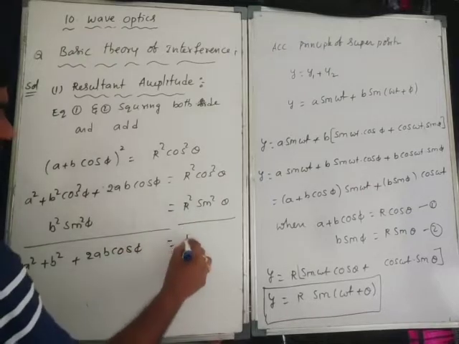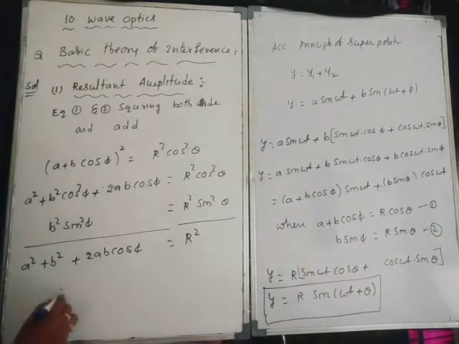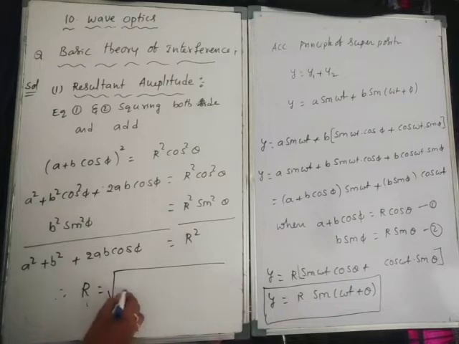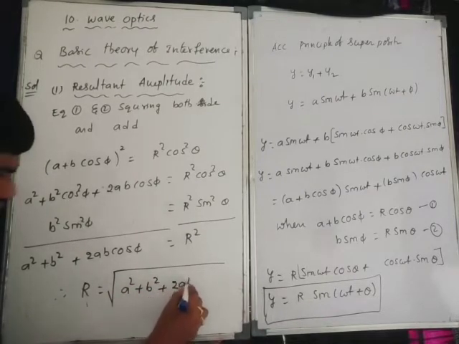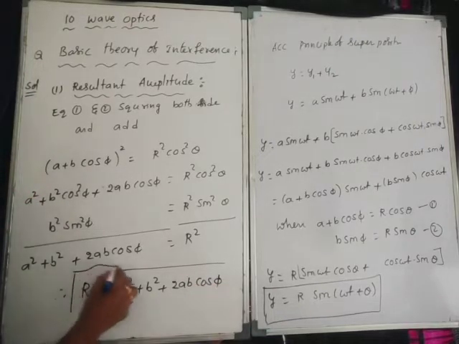Now R square take common, so sin square theta plus cos square theta is equal to 1. Therefore resultant amplitude R is equal to root over (A square plus B square plus 2AB cos phi). This is the resultant amplitude.